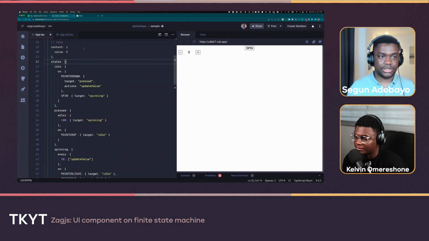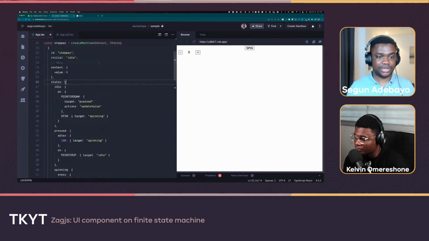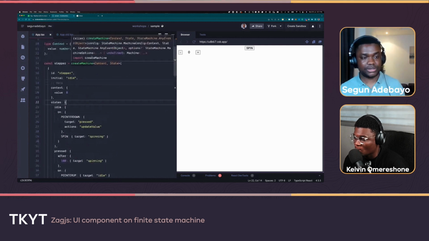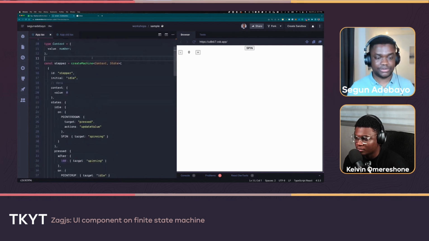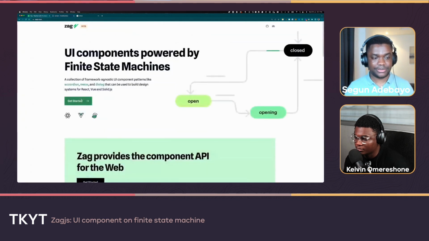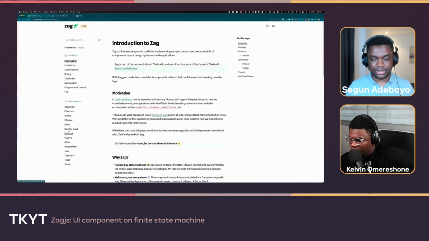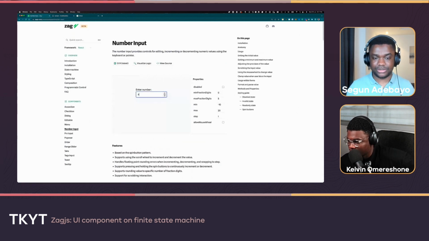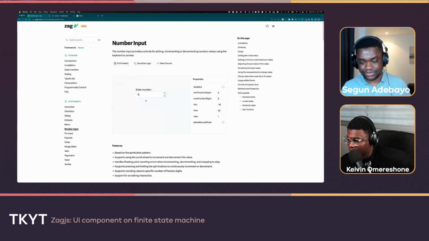Honestly, I feel like the real use case is what I mentioned earlier, being able to abstract out the logic of any piece of complex code. If I come over here to Zagjs's website, there are quite a couple of components. Something like this is what we just modeled. It's the number input where you can increment the value, and literally all that code is what's running in here. Or most of the code we just wrote is what's running in here.